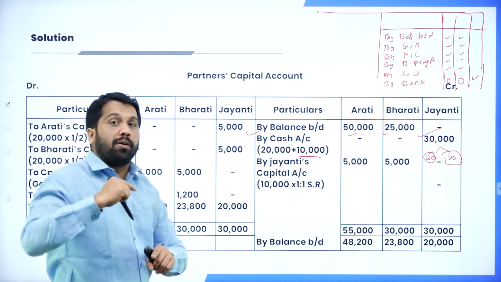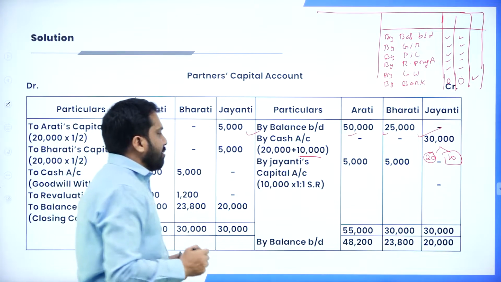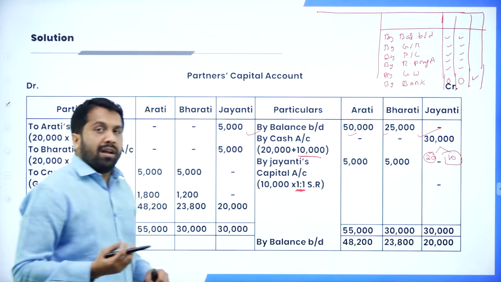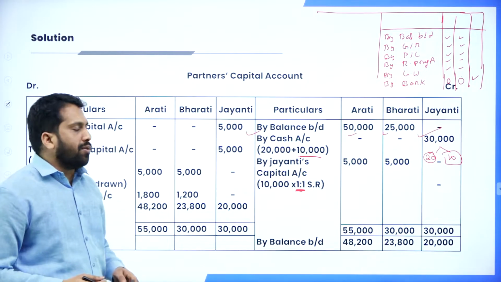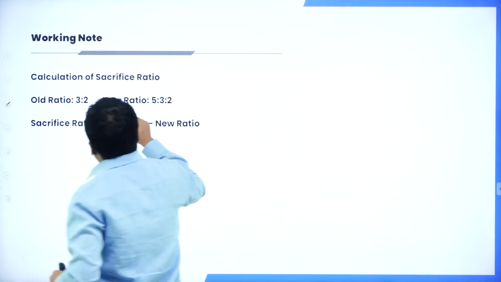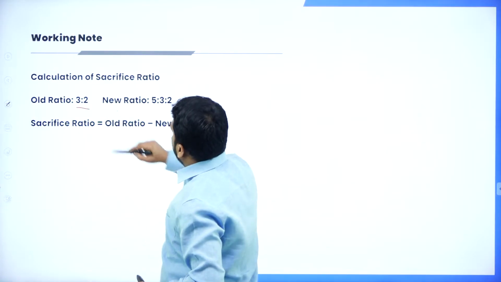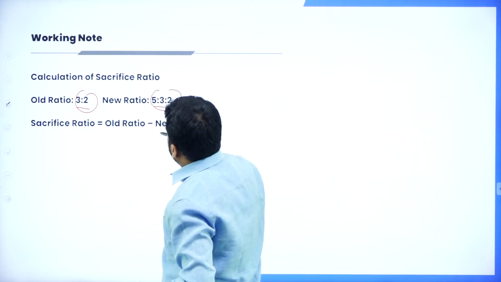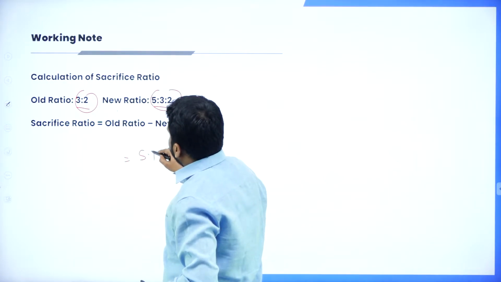The new old partners share the 10,000 in the ratio of sacrifice. How to calculate sacrifice? As I told you, I'll show you that. Your old ratio is 3:2, and the new ratio is 5:3:2.